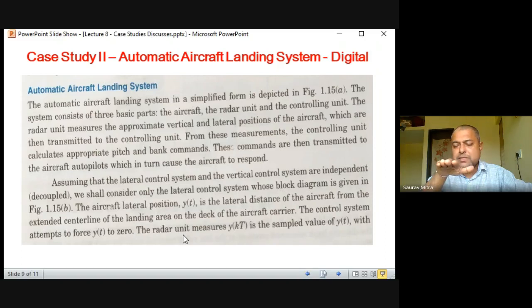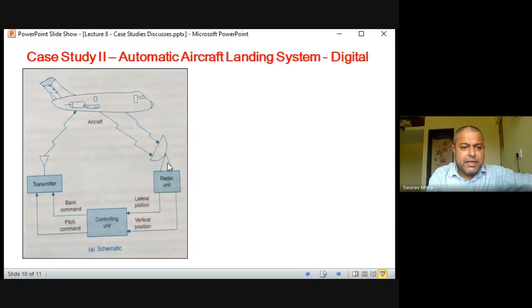So whatever is the center position of the landing wheel or the nose of the aircraft, that and the center line of the runway should be perfectly matched. So the error should be 0. The radar unit measures YKT. Previously it was YT, a continuous time signal. Now it has become a discretized signal, where K is the sampling instance. So now you are doing the digital control system. You have to represent all the YT in terms of YKT, and then it will be converted to YN. So YT to YKT is the process of discretization. It samples the value of YT at different instants. You can see here, this is the aircraft, and this is the transmitter.